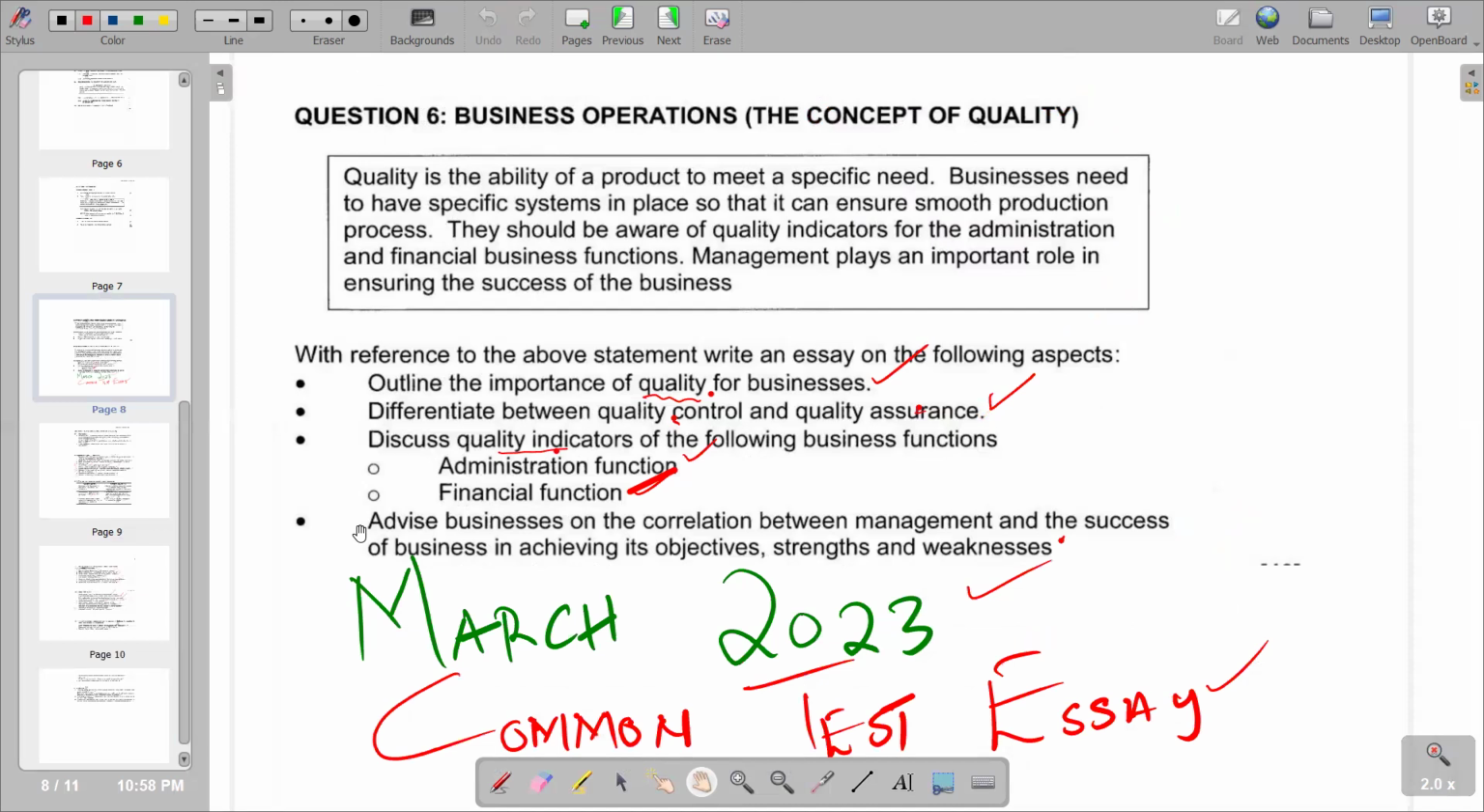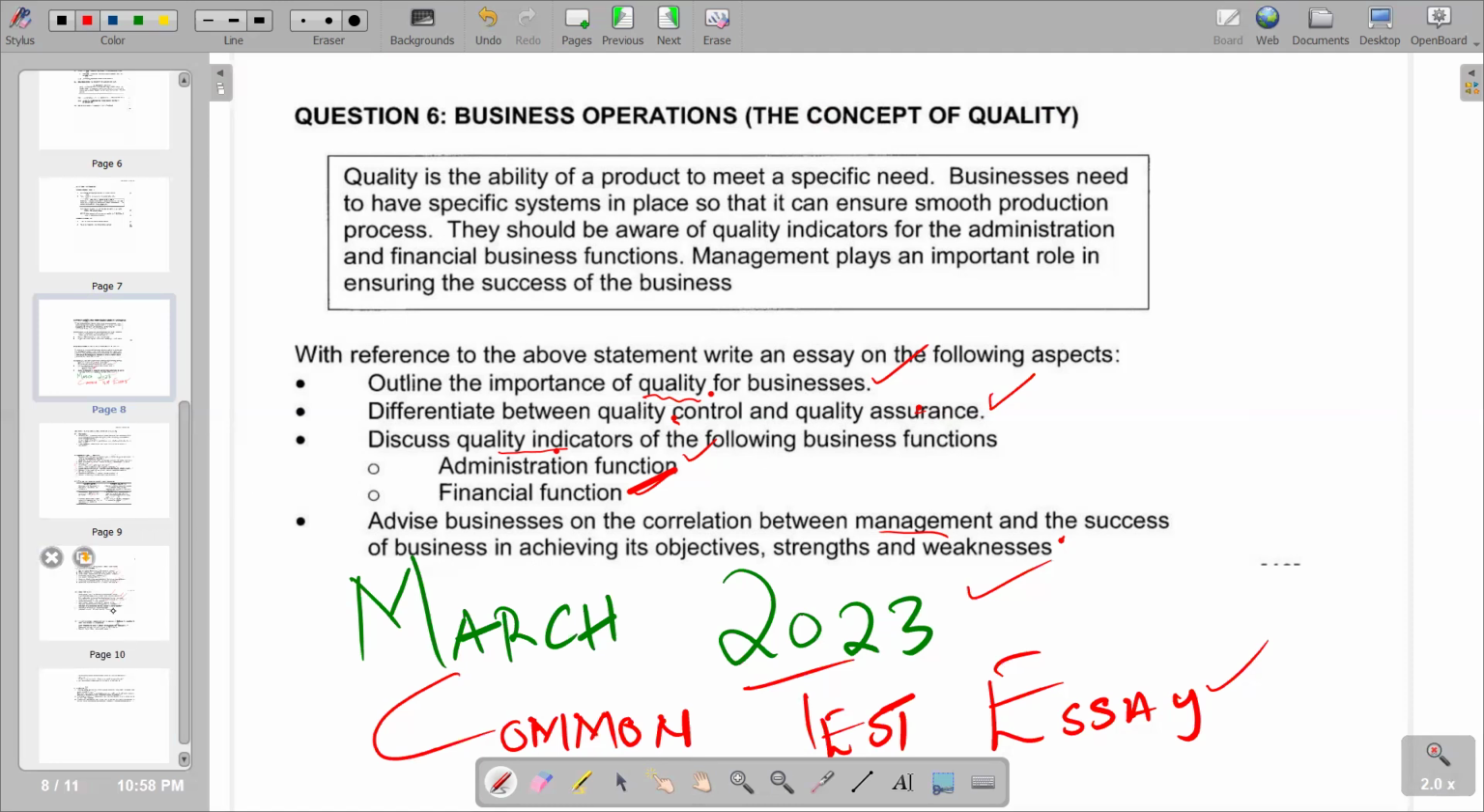Then we try to see, according to the next requirement of our question, which is now the additional part, we say advise businesses on the correlation between management and the success of business activities, objectives, strengths, and weaknesses. Obviously, the correlation that exists there is that better management is going to lead to the achievement of our objectives. It's going to enhance the strengths that we possess and reduce the weaknesses. So basically, that's the correlation that is there. Better management leads to better results in terms of achievement of objectives, and so on. So basically, that's how we're going to articulate it in our answer section.